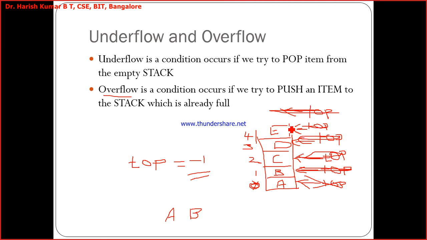Okay, first element. Now what is the meaning of popping? So decreasing the top by 1. Okay, so top is not pointing to this now, so top is pointing to this, and this E is still there. E is still present inside the memory. Only thing is what? We have decreased the top.